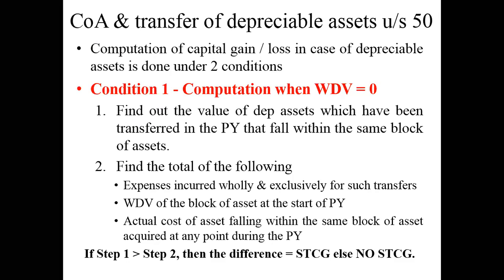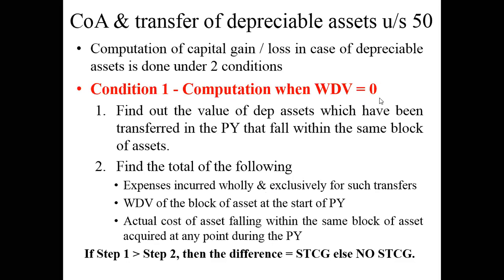So I will repeat once again. Assets are classified under different blocks. We have different blocks for different assets, starting from 5%, 10%, 15%, 20%, 25%, and software goes up to 60% of depreciation. In all these ranges, any asset will fall in one of those categories. Based on that, we have to find out what is the written down value in that particular block of assets and how we need to treat that asset. I'll just give you a simple example. Let us try to understand condition number one: when the written down value is zero.